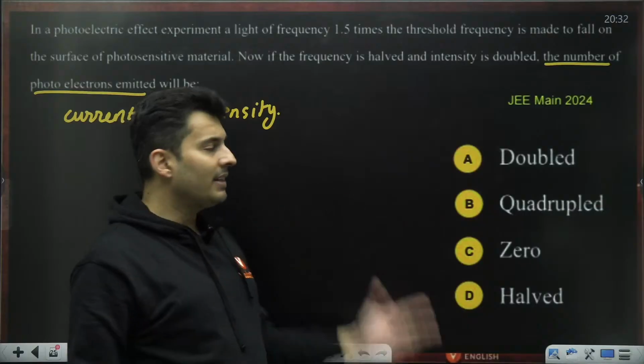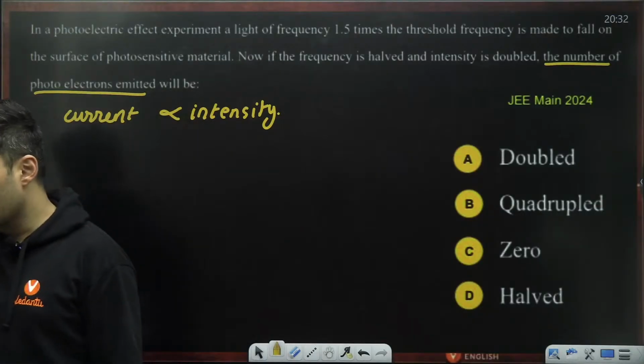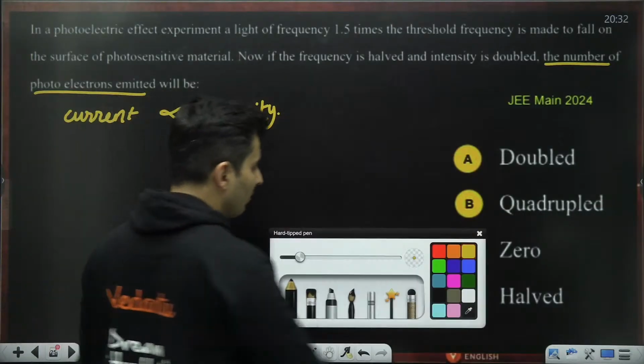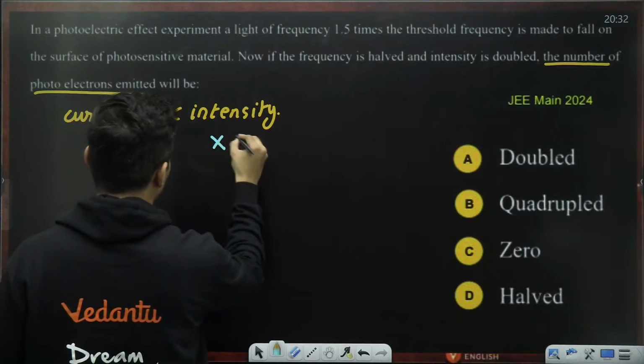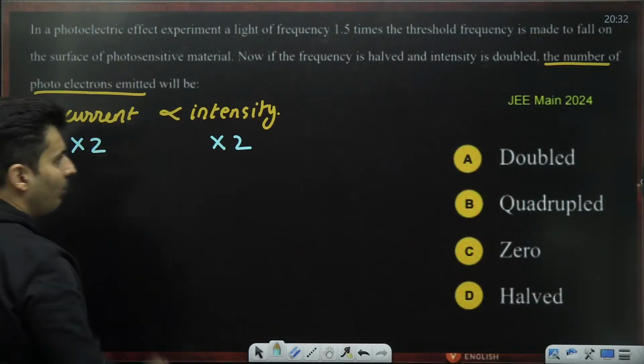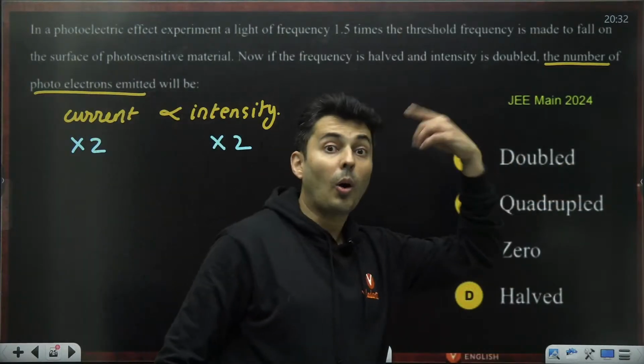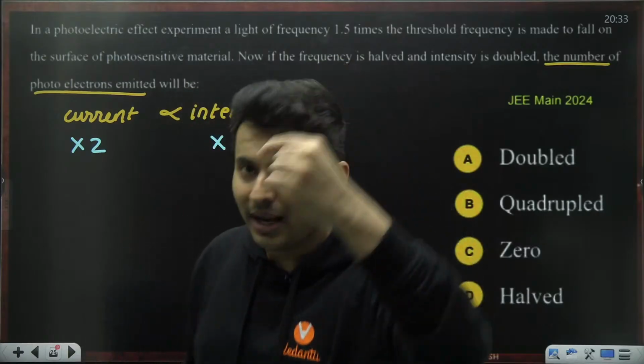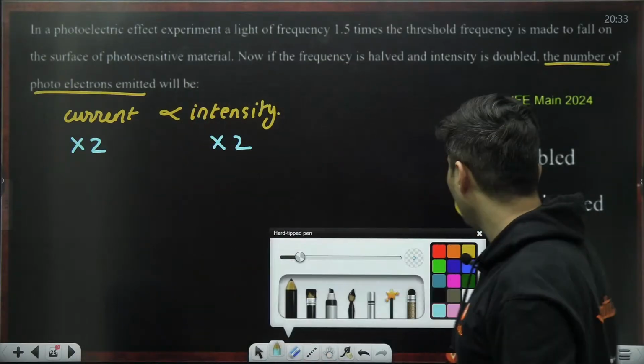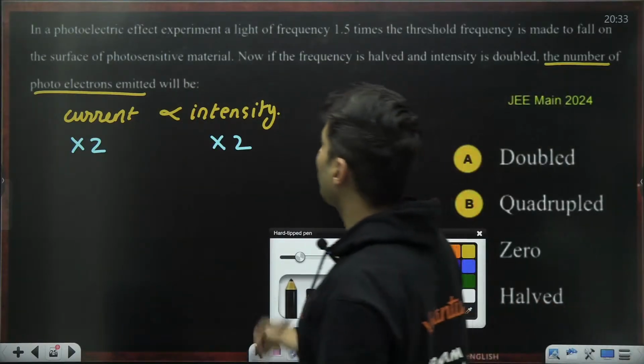So if the intensity is doubled, what do you think will happen? A lot of you will say, sir, intensity is doubled, so the current will be doubled. And many people will mark option A, isn't it? But that is why this is a tricky question, so pay attention to the other part.